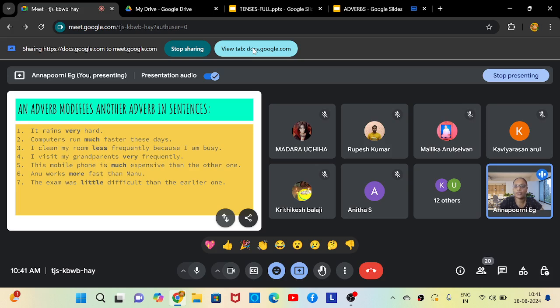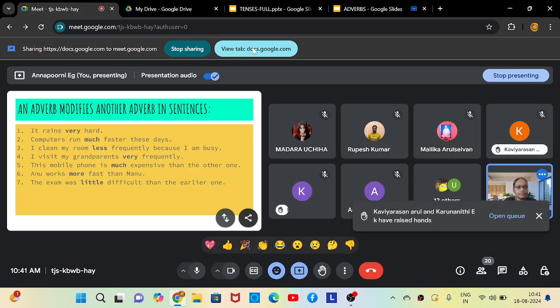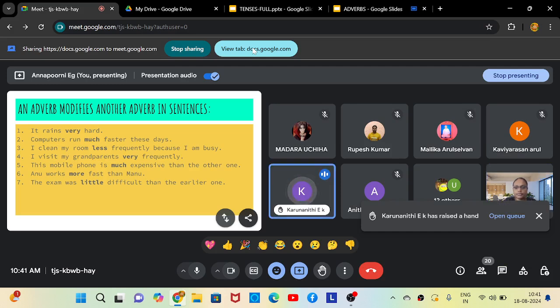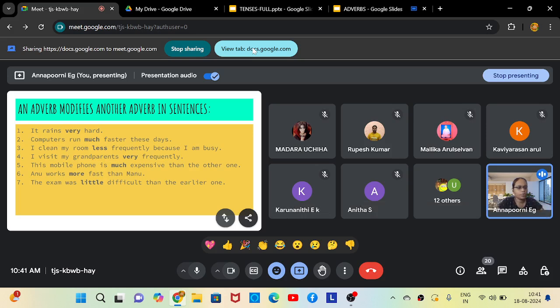Okay, next one. I visit my grandparents very frequently. Yes, who can do this? Kavini, yeah. Frequently is the first adverb and very is the second adverb, ma'am. Very good. Next is for Kaviyarasan. This mobile phone is much expensive than the other one. Ma'am, first adverb is expensive. Second adverb is much. Very good.